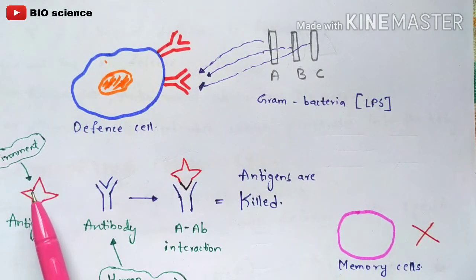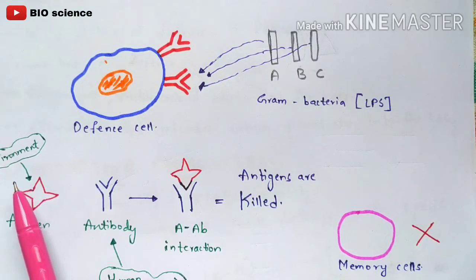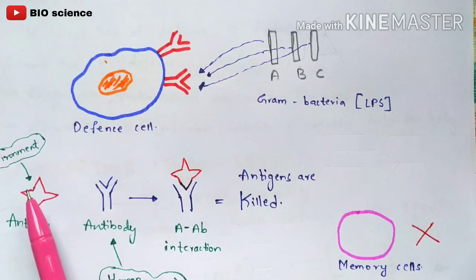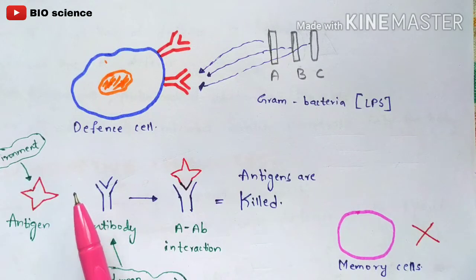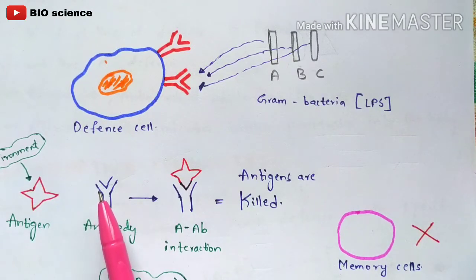Normally, if you take any harmful bacteria, let's take Salmonella typhi, and it enters your body from the external environment or by direct contact with other human beings, then the antigen has entered your body. Here the antigen is Salmonella typhi, which exhibits the symptoms of typhoid fever. Once that antigen enters your body, antibodies will be raised against the Salmonella typhi bacteria.